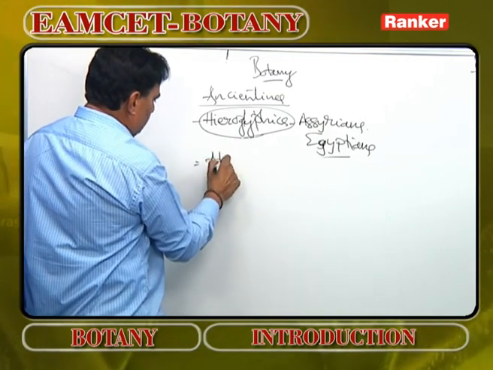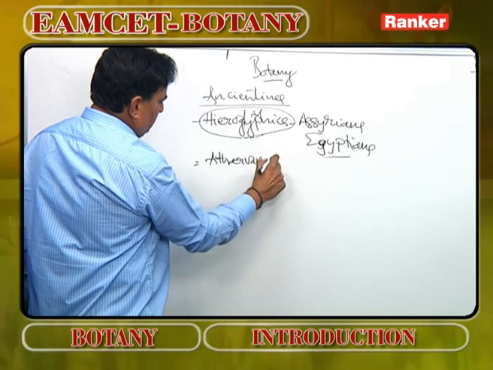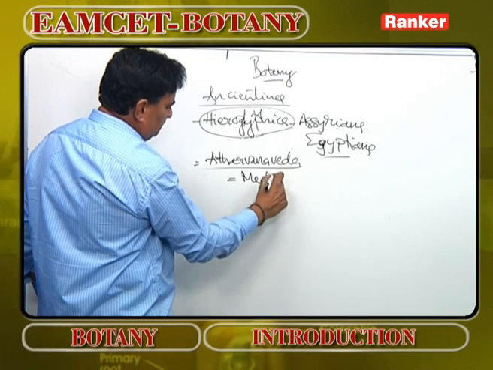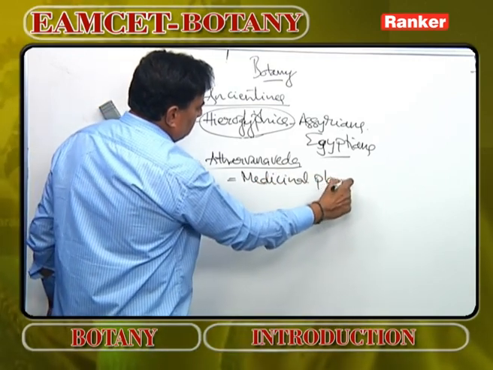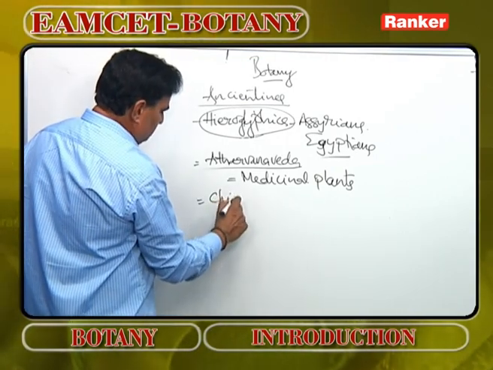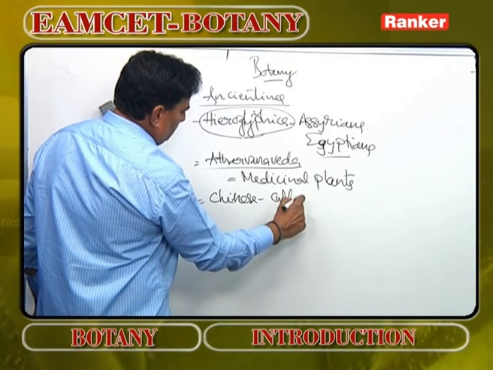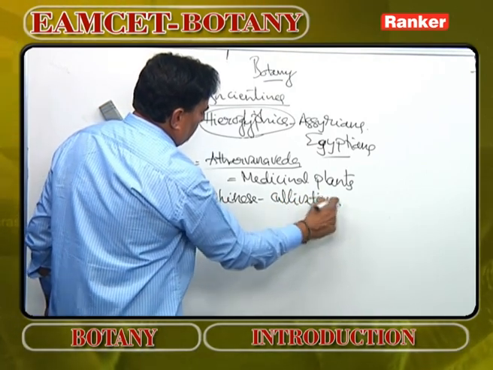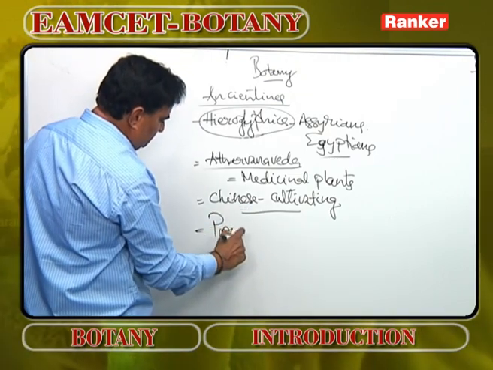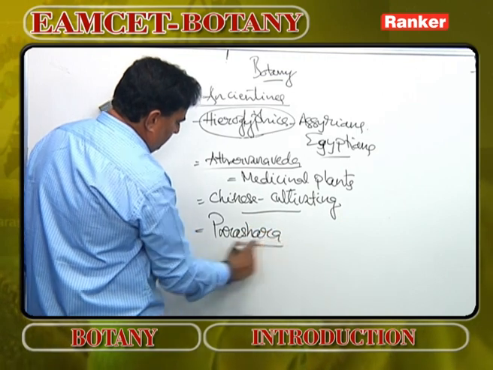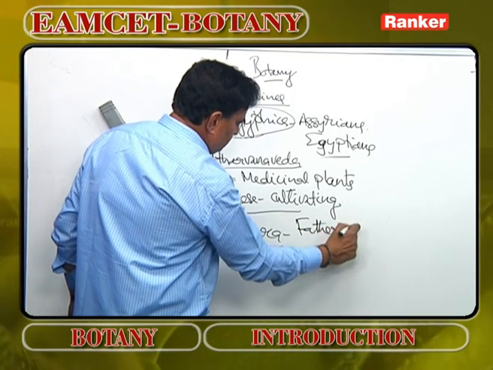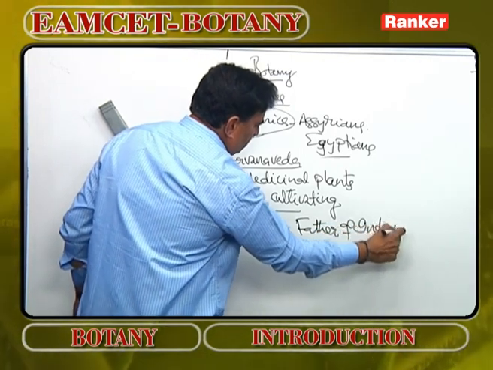Then the Atharvana Veda is a science, or an epic, which deals with many medicinal plants. Chinese are the people who proposed several cultivating methods. A very famous man by name Parashara was popularly regarded as father of Indian botany.